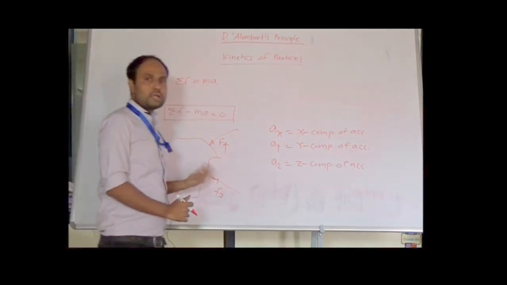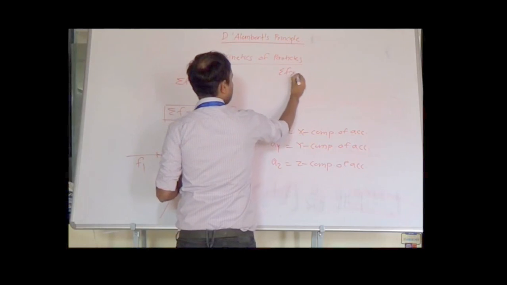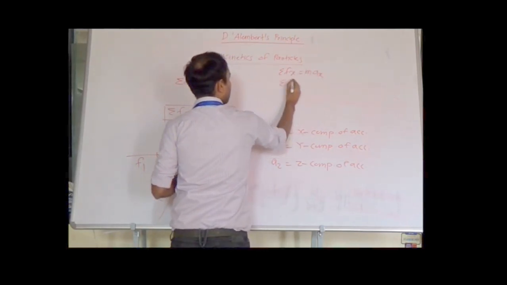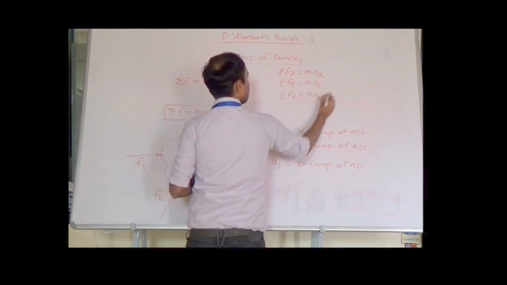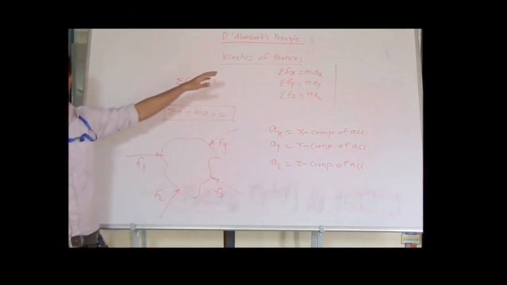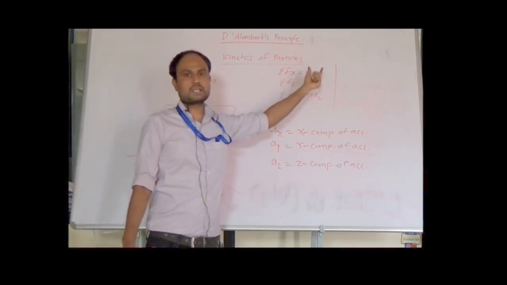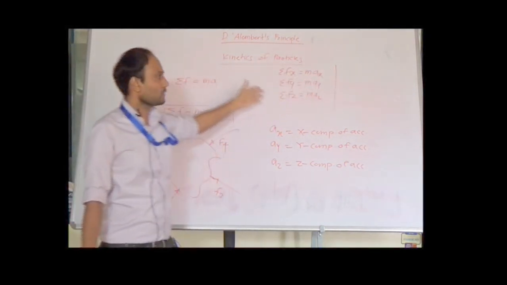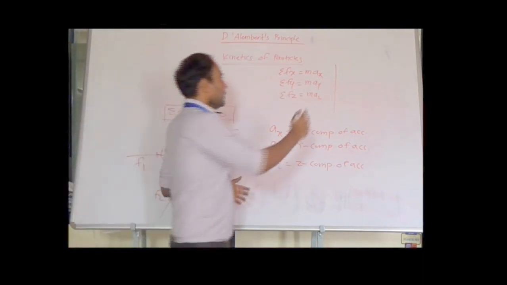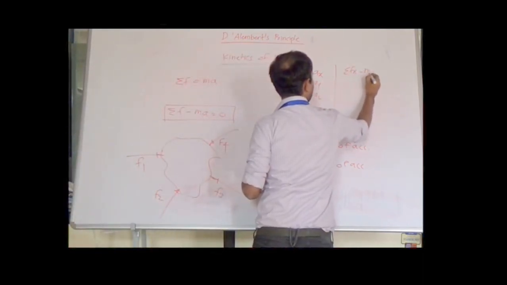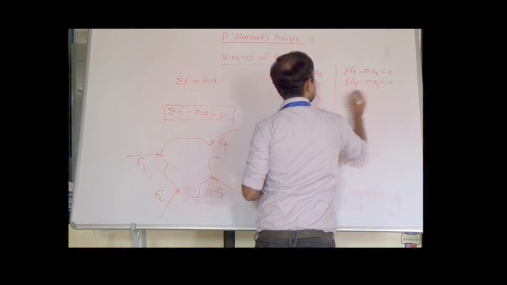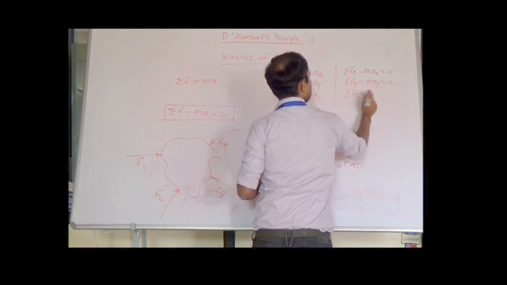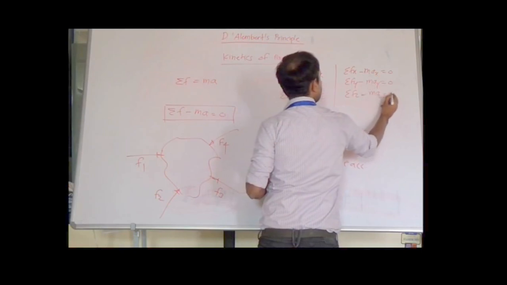Then by Newton's second law, we will write summation of forces in x direction is equal to max, summation of forces in y direction is equal to may, and summation of forces in z direction is equal to maz. So these are the three equations as per Newton's second law. When we modify it, it becomes D'Alembert's principle. We simply transpose the inertia vector ma with the summation of forces. Then it becomes summation Fx minus max is equal to 0, summation Fy minus may is equal to 0, and summation Fz minus maz is equal to 0. So this is the D'Alembert principle.